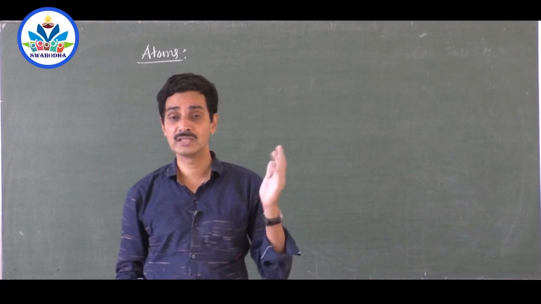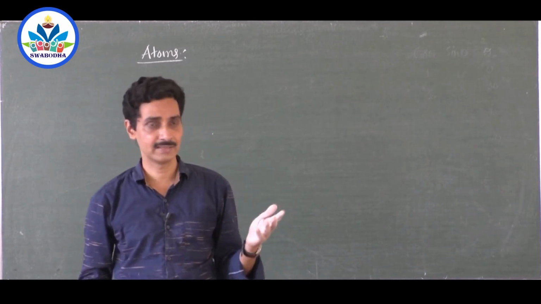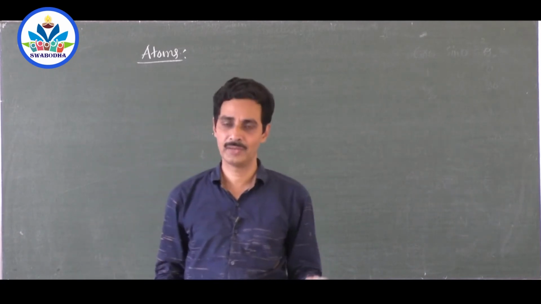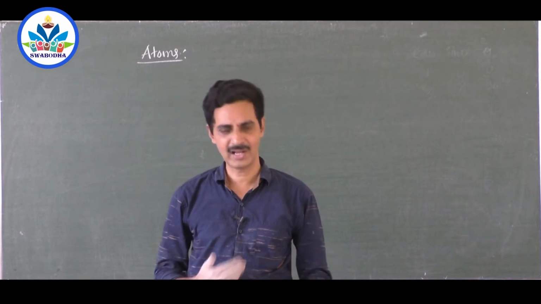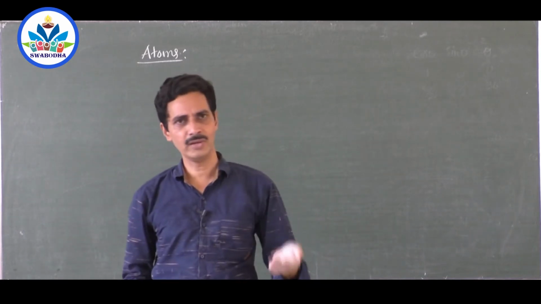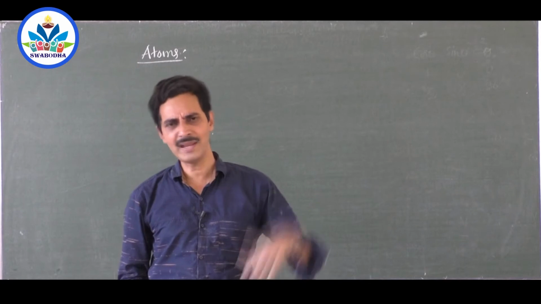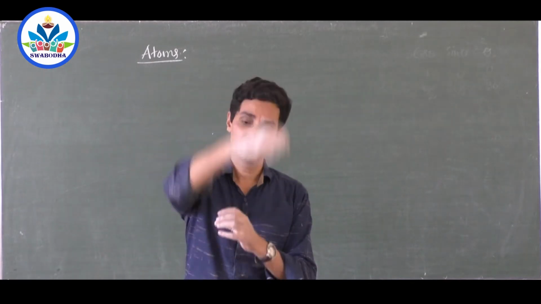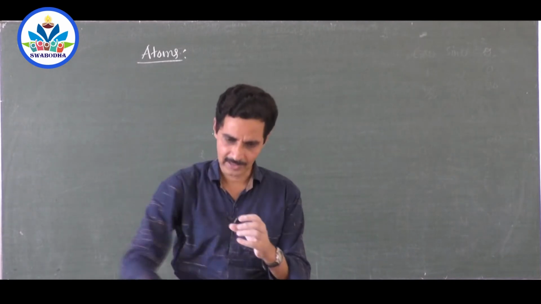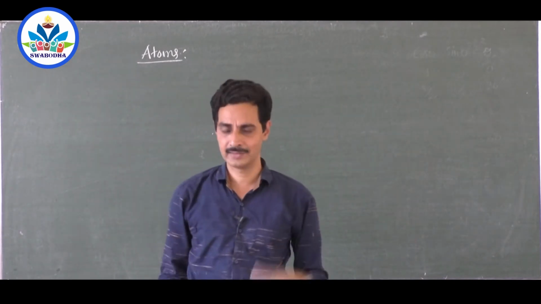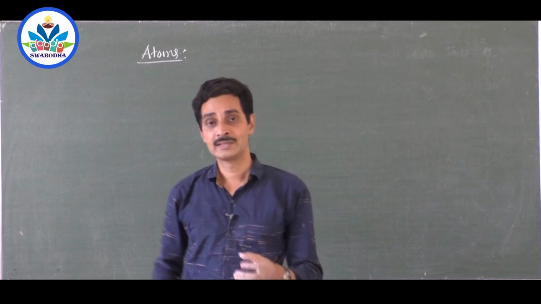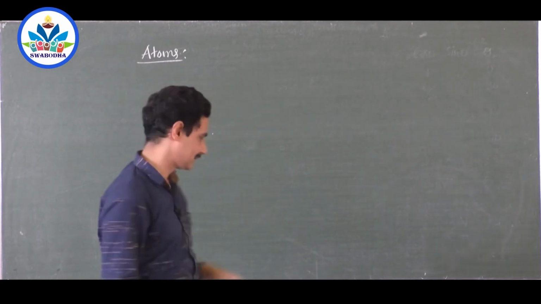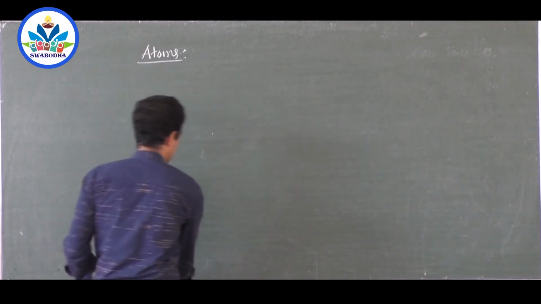If it continuously loses energy, because classical theory says that energy is absorbed and given not in the form of discrete values but in a continuous form. And if an electron wants to absorb energy, any energy it can absorb. But the actual fact is not so. So Rutherford applied classical theory, and if an electron goes on losing its energy, its orbit will shrink and shrink and shrink. Finally, it will fall into the nucleus at the end.